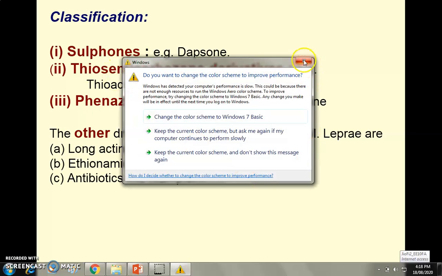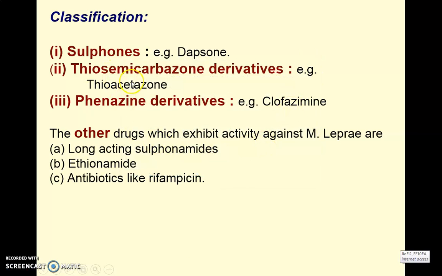Next, thiosemicarbazone derivative, example thioacetazone. Next, phenazine derivative, clofazimine. Other drugs which exhibit activity against Mycobacterium leprae are long-acting sulfonamide, ethionamide, and antibiotics like rifampicin. These have additional activity against leprosy, so these drugs can also be used in the treatment of leprosy.